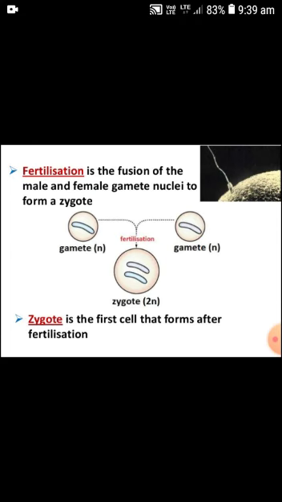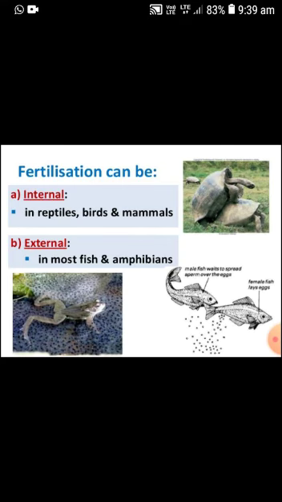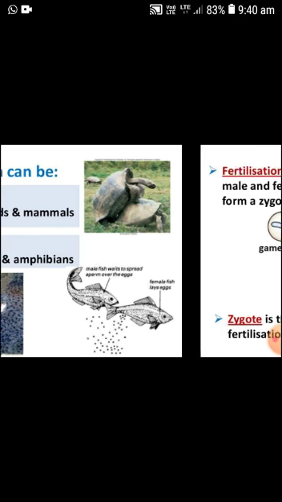External fertilization is the process in which the gametes fuse to form the zygote outside the female body. For example, in fish and frogs, the fertilization is external. You can see in the figure that internal fertilization takes place in reptiles, birds, and mammals, and external fertilization takes place in fish and amphibians.